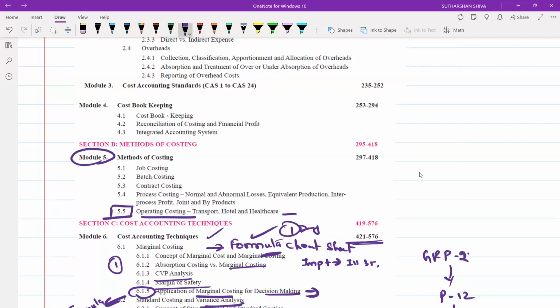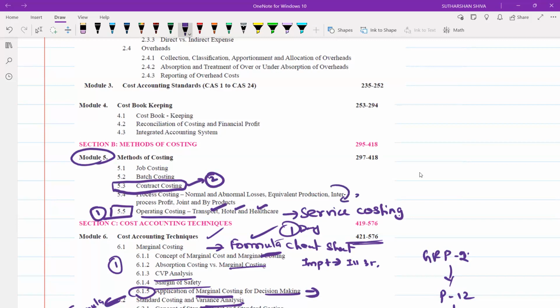That is nothing but service costing. In that, you have transport, hotel, and healthcare. Once you have completed this, you may move on to contract costing. Then after that, come to process and joint product.